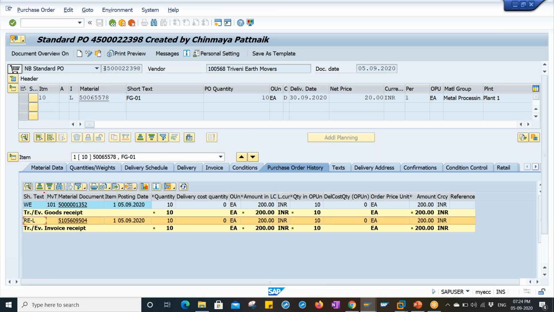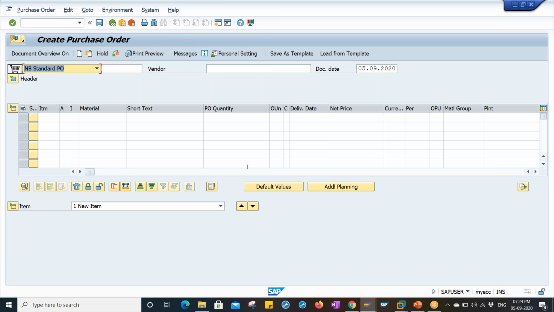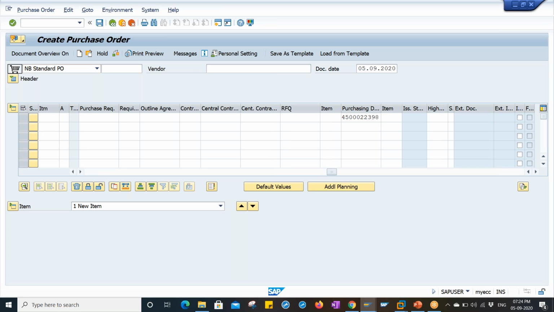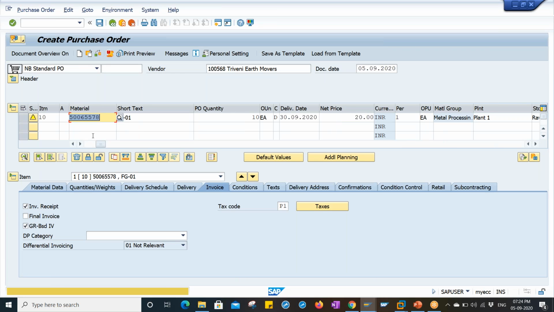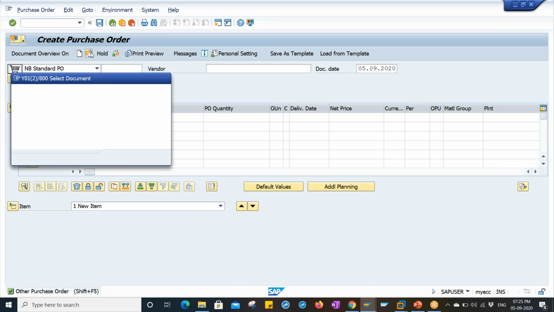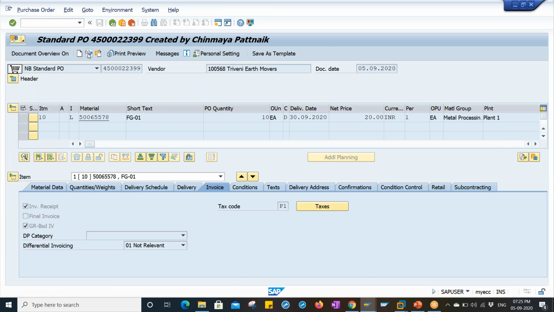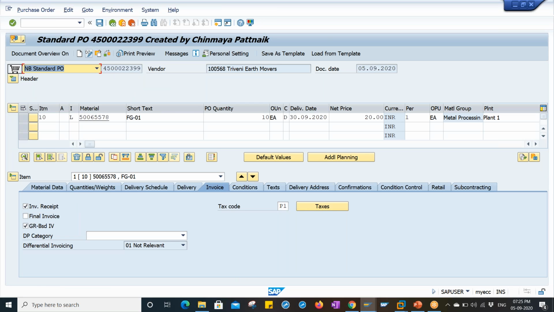So let me create the subcontracting process with delivery, which belongs to the SAP MM and SAP SD integration point. Let me create a subcontracting purchase order by copying the same subcontracting purchase order. Click on save. The new purchase order has been created. Let me go to change mode.